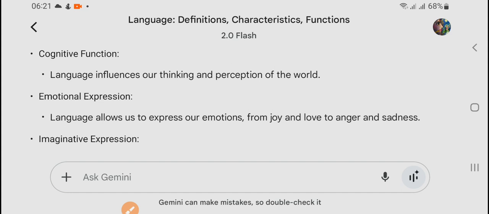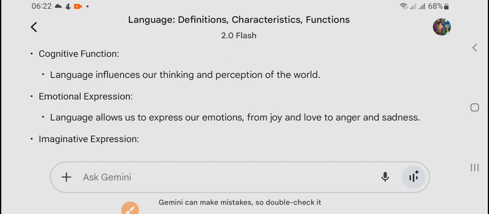So language influences our thinking and perception of the world, and because of our thinking our perception changes. So here language plays a very important role, which is called cognitive function. Why? Because we take it into our cognizance. Cognizance means we take it into our mind. Our thinking, our perspective, our perception changes because of one single word.